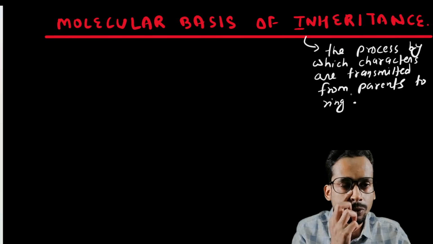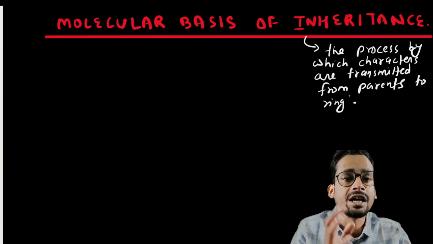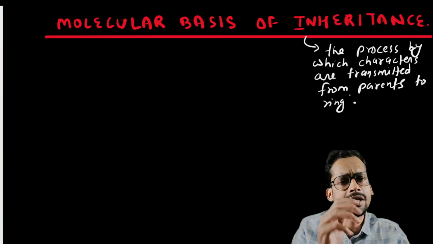So you now know the meaning of inheritance. It is a process by which characters are transmitted from parents to offspring.